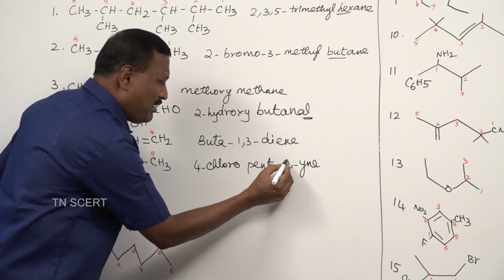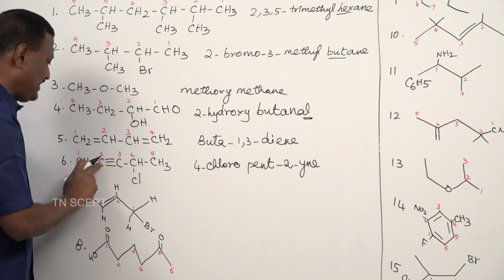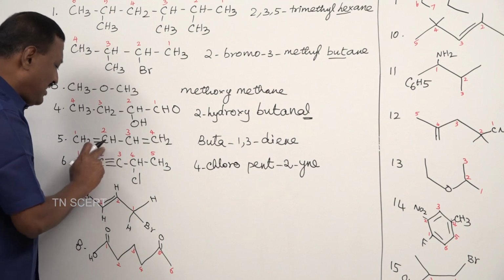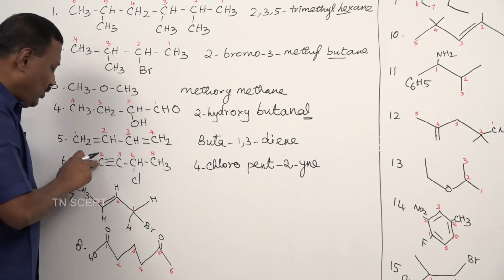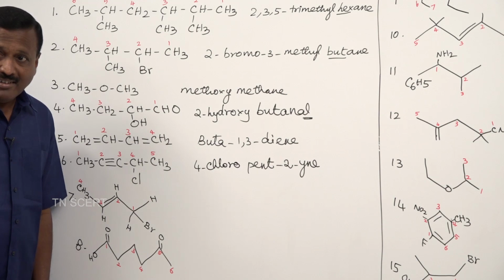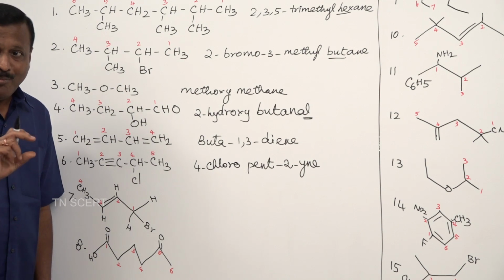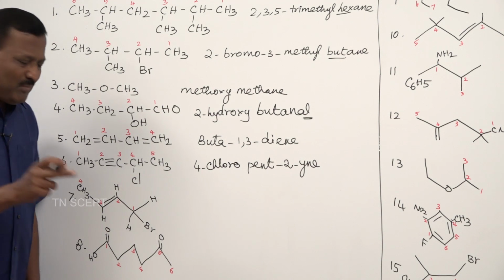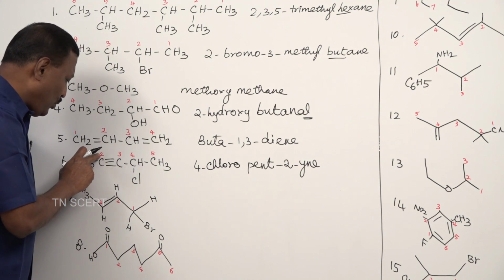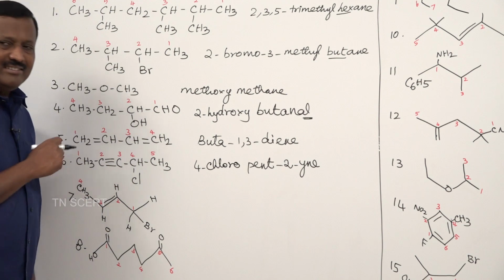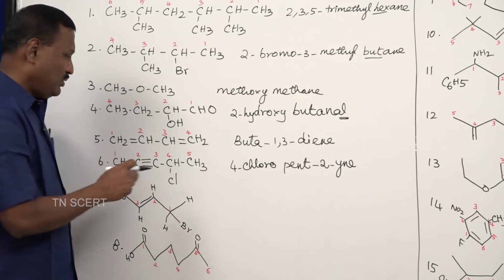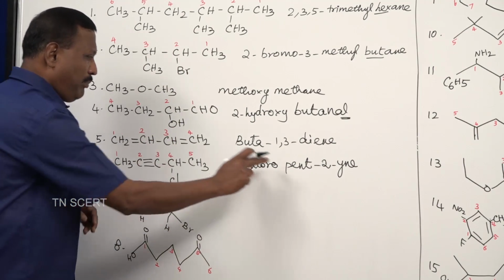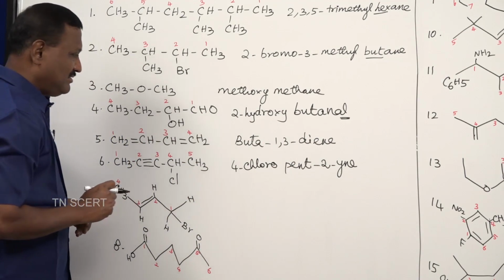When the triple bond is present in between 2 and 3, you should start the name with 2-yne, not 3-yne. So, this is 4-chloropent-2-yne.